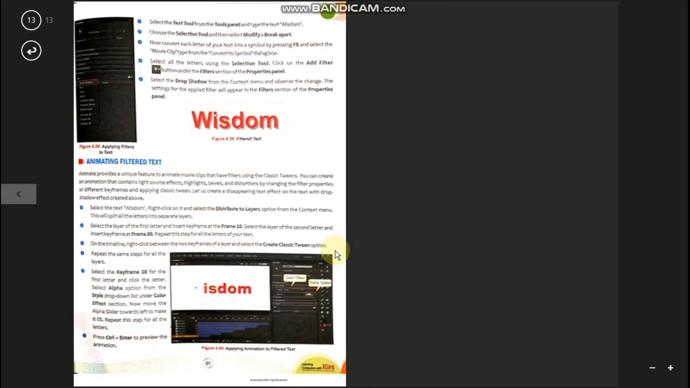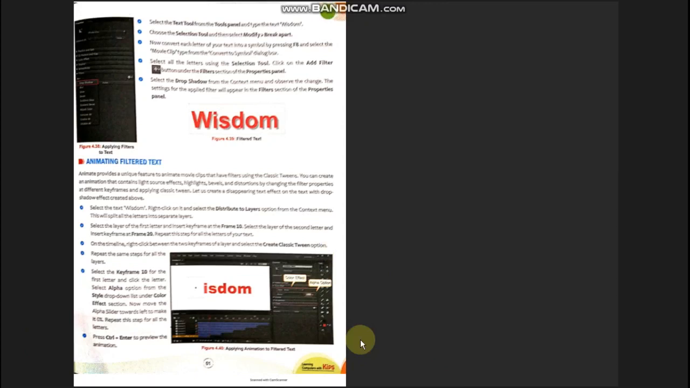Next, we can also work on the filtered text. We can apply some filters onto the text. Filters enable us to add some interactive visual effects to the text, or buttons, or any movie you have created. Means you can give some interactive effects to your animation objects, like a shadow behind it, or it is glowing, or it is a blurry image, or shining, etc.